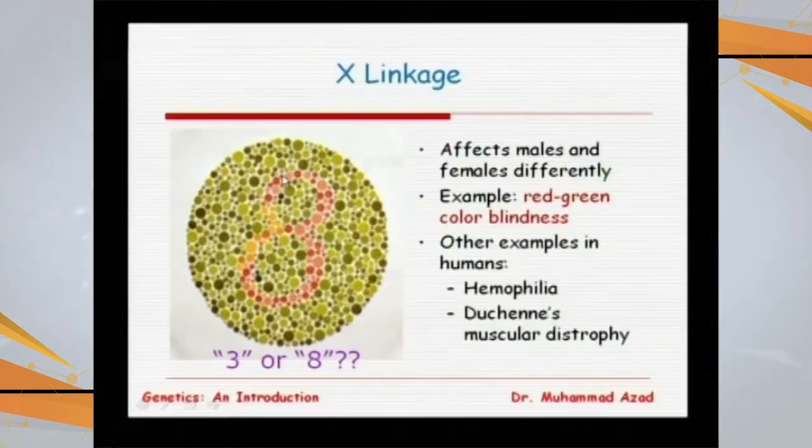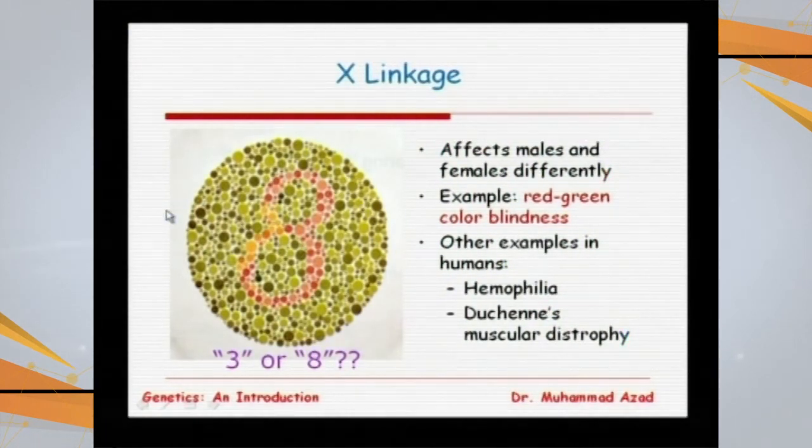That will be your decision using your genetics and knowledge of color blindness. Okay, continuing our slideshow. Color blindness is tested by a simple chart made up of dots of different colors. So students, you must read it.